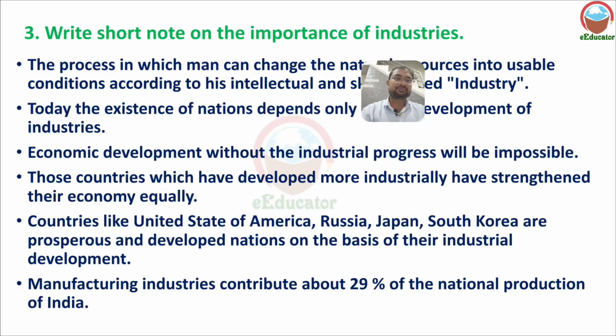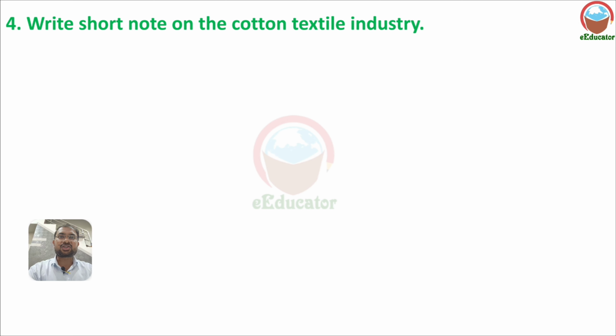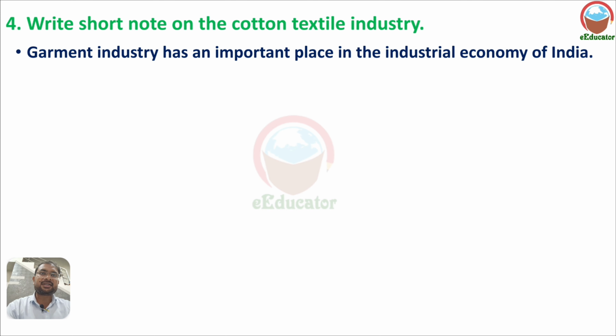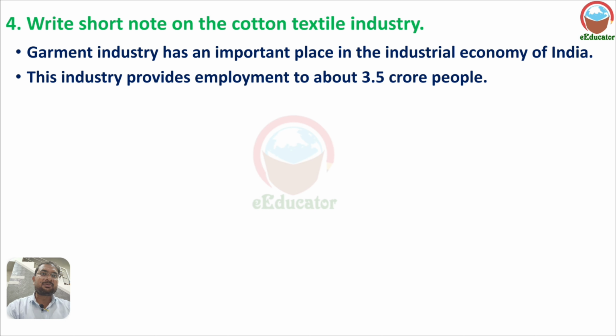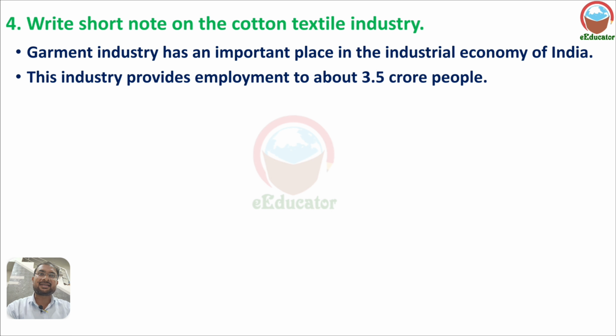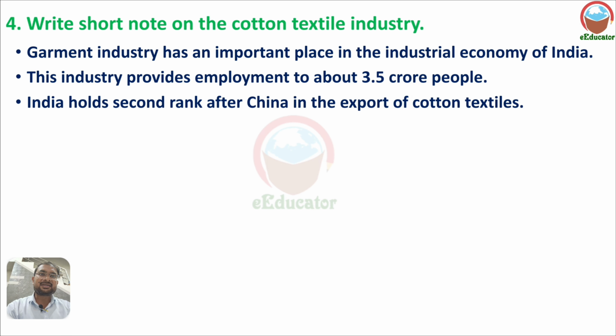Fourth number, write a short note on the cotton textile industry. You need to inform about the textile industry, the cotton textile industry. The garment industry has an important place in the industrial economy of India, and this industry provides employment to about 3.5 crore people. It is one of the largest industries in India, and nearly 3.5 crore people are engaged in this textile industry, and they earn from it.